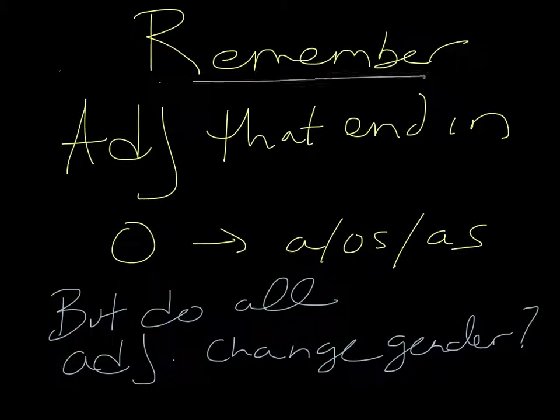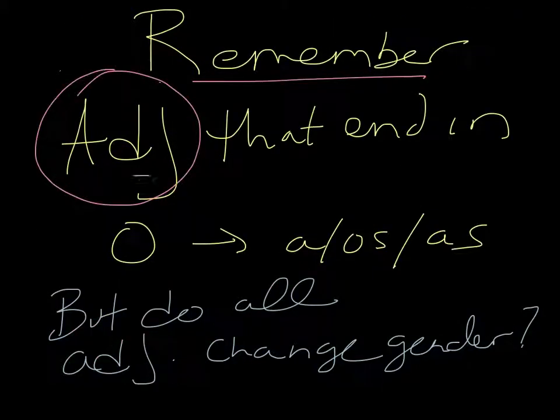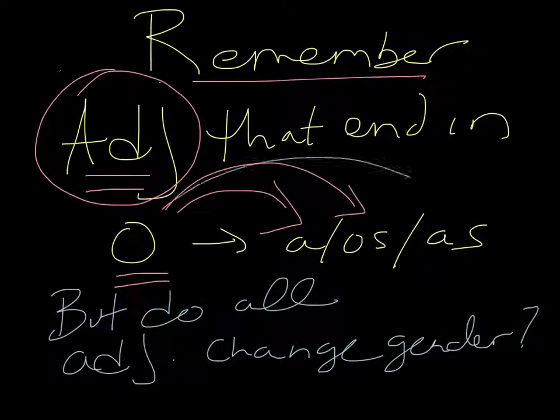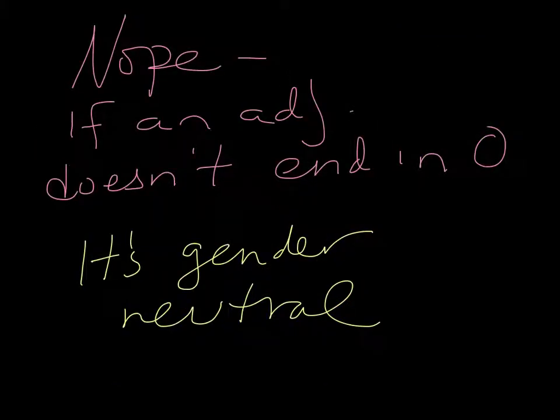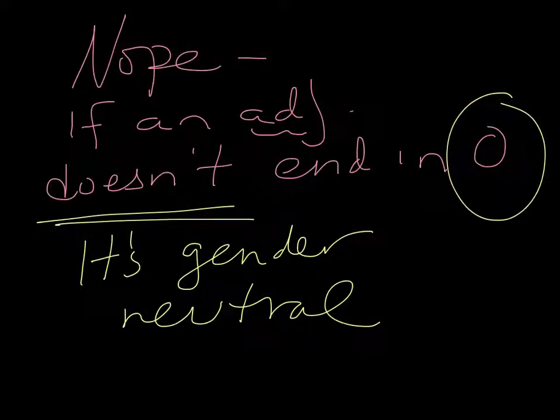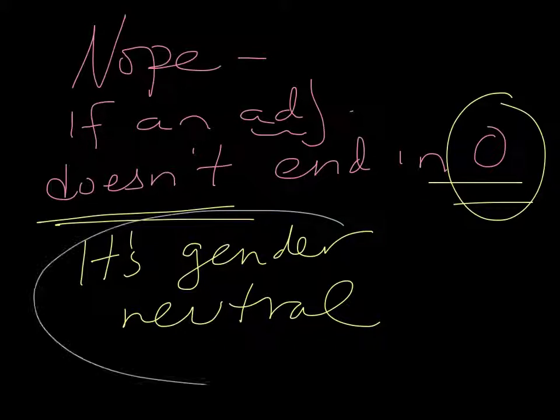So remember, an adjective, any describing word, in this case colors, that end in O will become a, os, or as. But do all adjectives change gender? Nope. If an adjective does end in O, it changes gender. But if it doesn't end in O, then it is gender neutral.